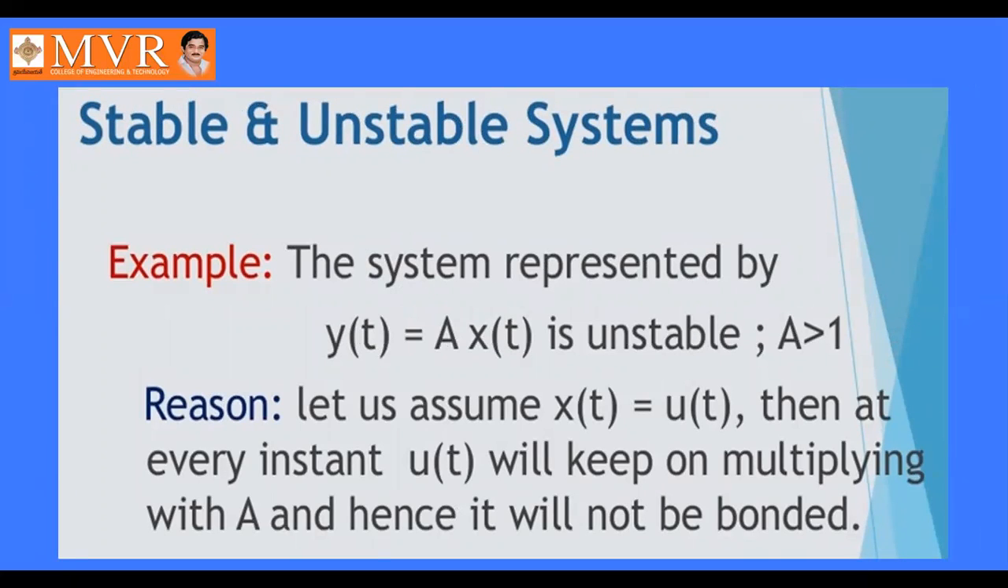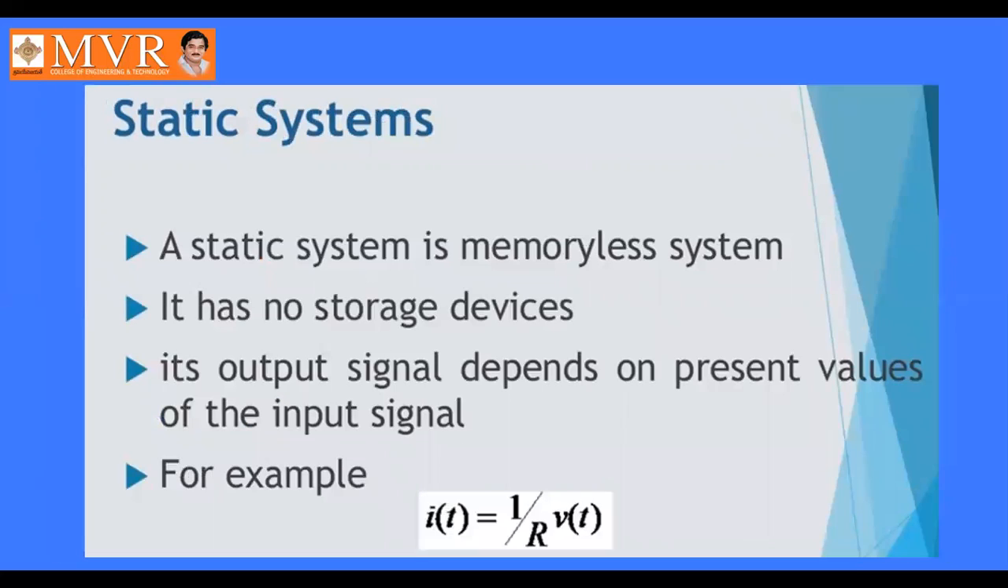Stable and unstable systems. Okay. Static system. What is a system? A static system is a memoryless system. There is no memory. So if you give some input, it will give some output. That's all. There is no memory.